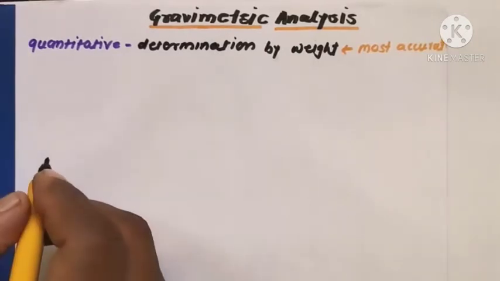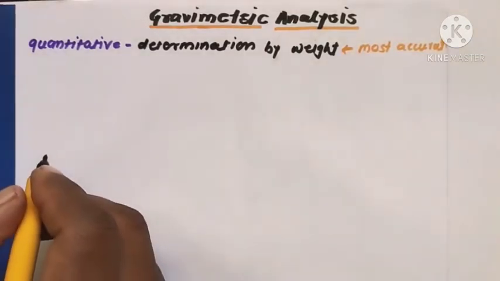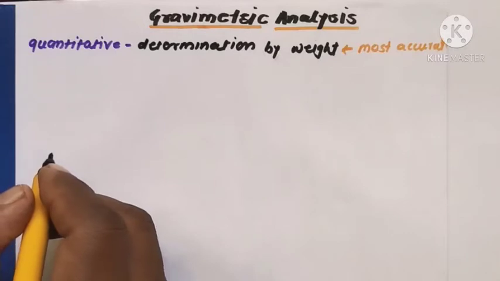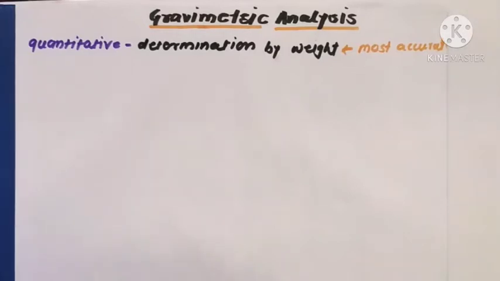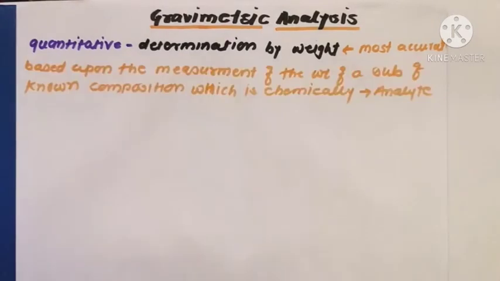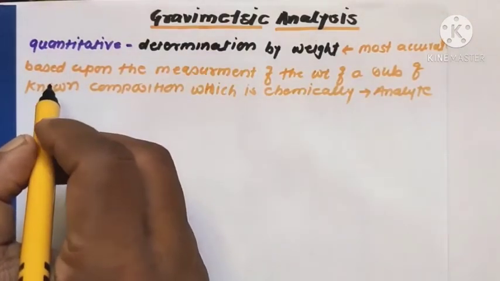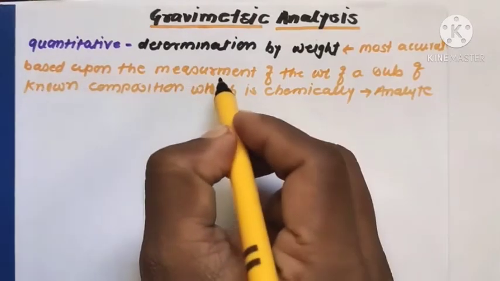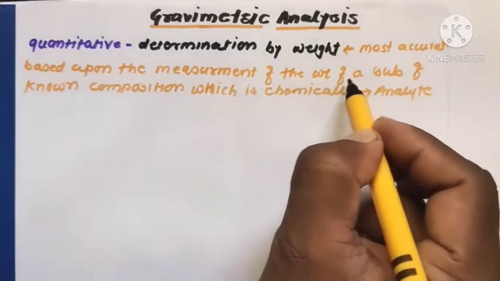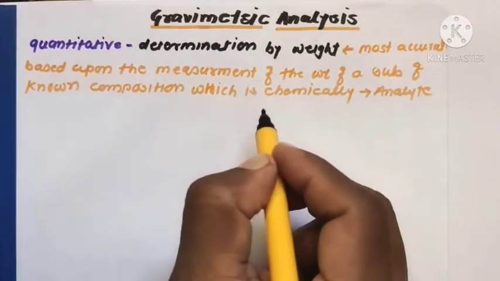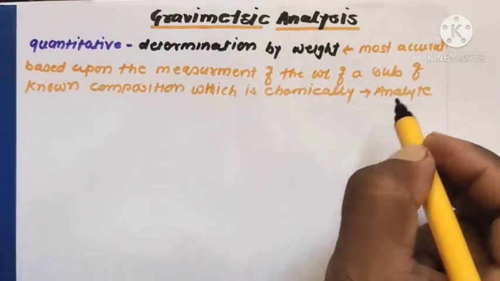Gravimetric analysis is based upon the measurement of the weight of a substance of known composition which is chemically related to the analyte.